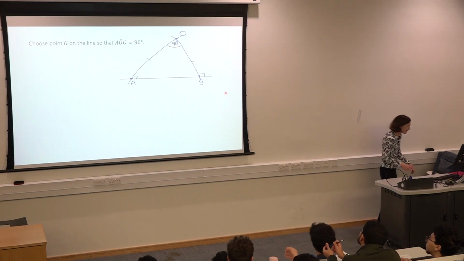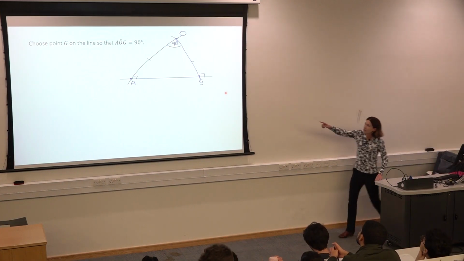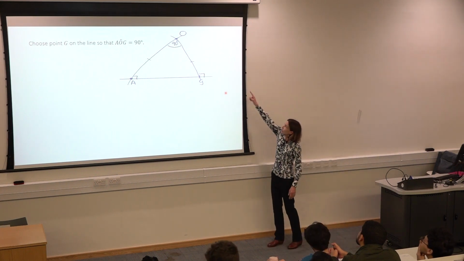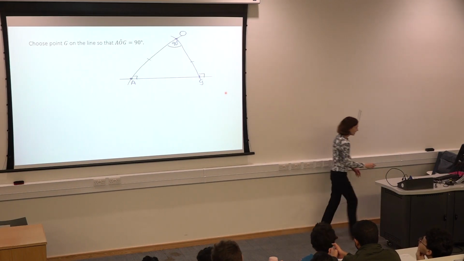270, yes, okay, all right. And then I can continue this. I'm now going to move on from G and put another point here and construct a perpendicular up so that I get another 90-degree angle.